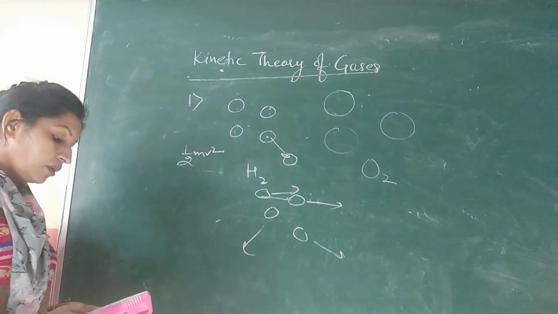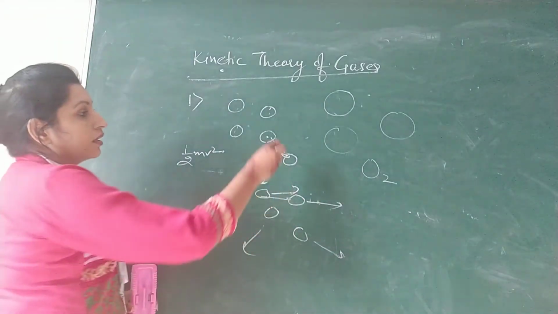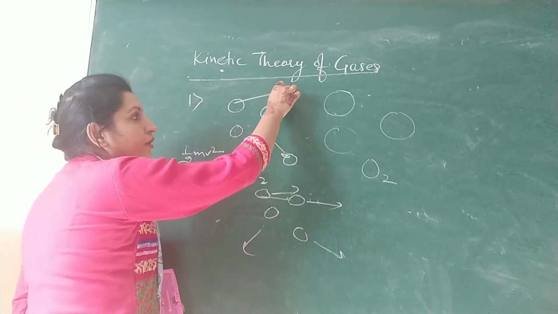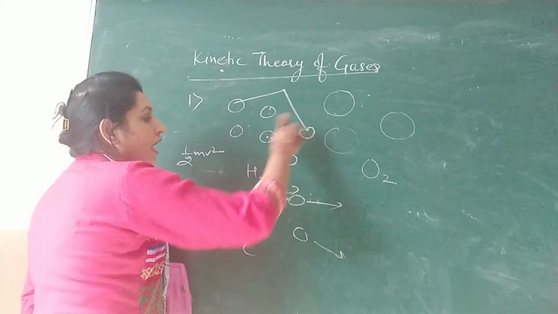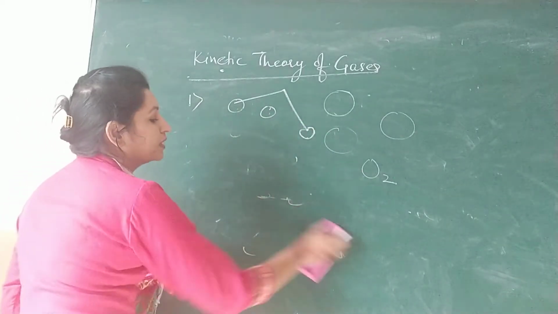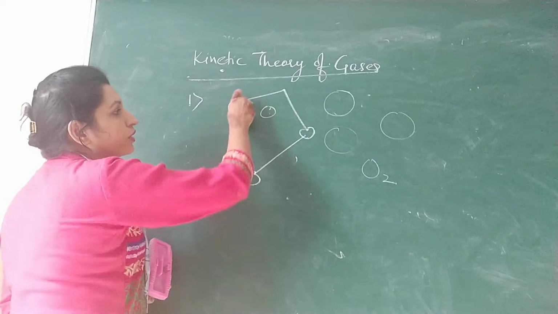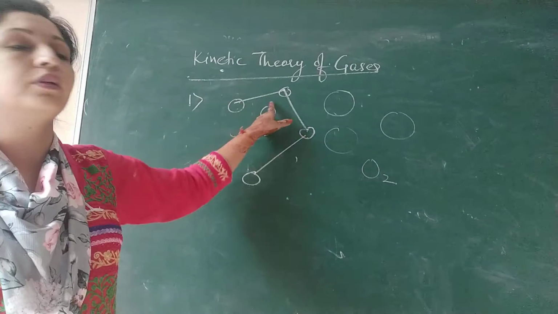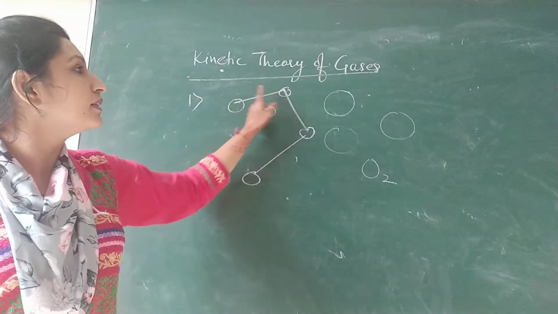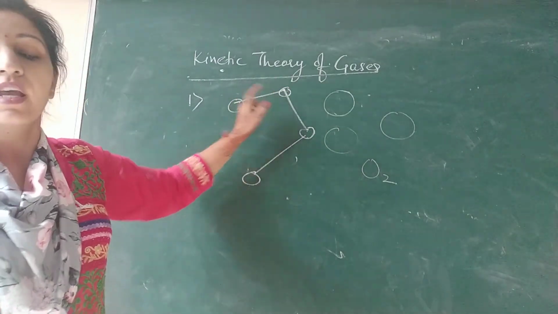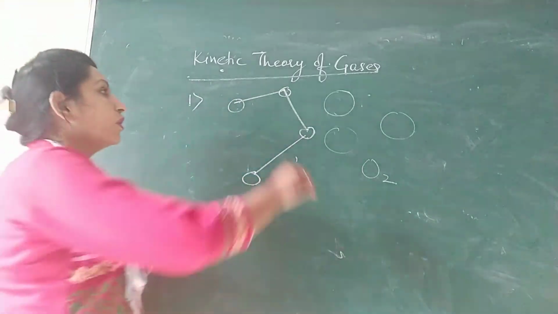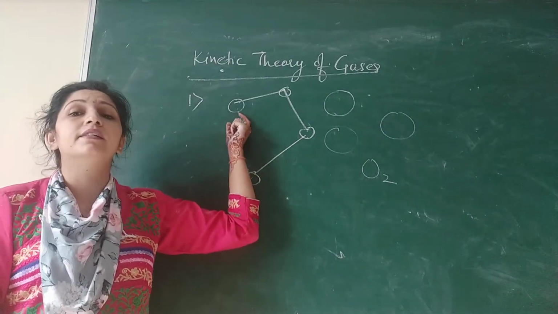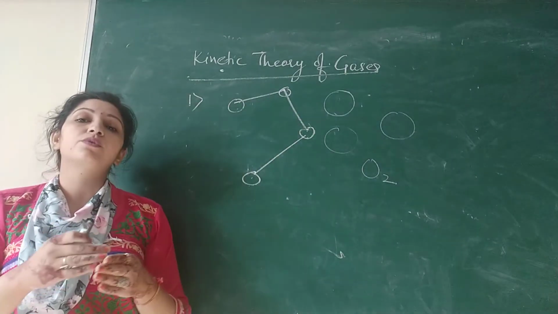Okay, after that, whatever collisions are there, like suppose this molecule suffered a collision here, it has moved in this direction. Again it suffered a collision and it has moved in this direction. Again it suffered a collision, then it has moved in a different direction. Means between the two collisions, there is the time when it is moving free without any collision. So that path travelled by the molecules between two collisions, that is called mean free path. We always calculate the average mean free path. Means it is the distance travelled by the molecules between two successive collisions.